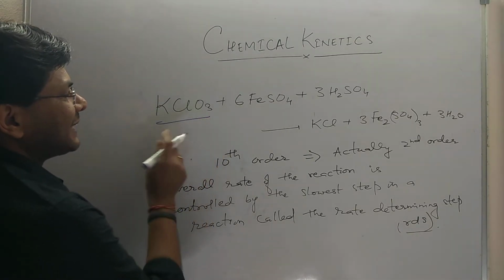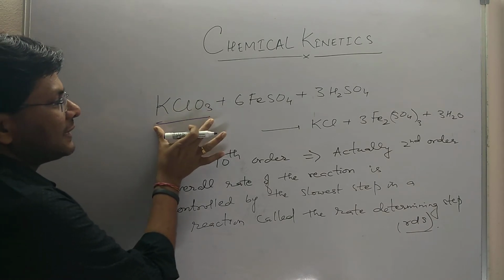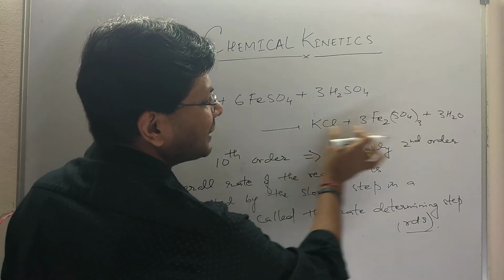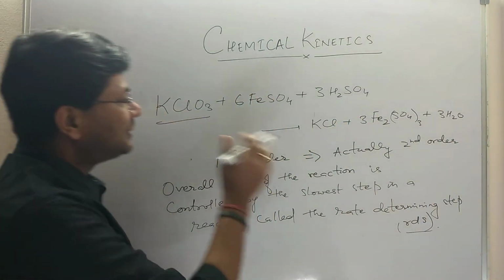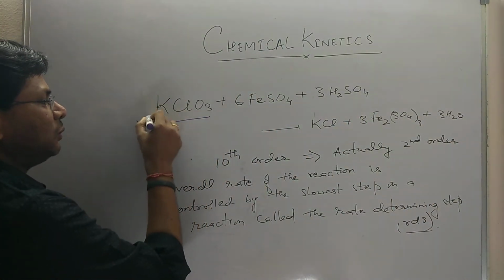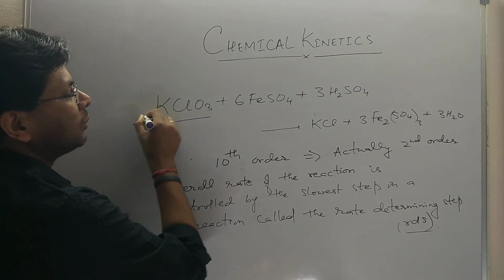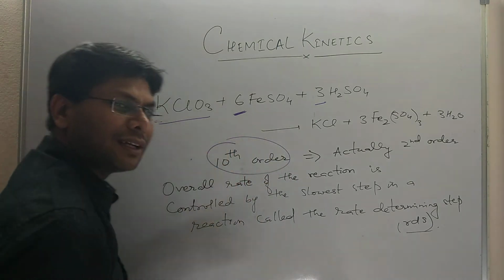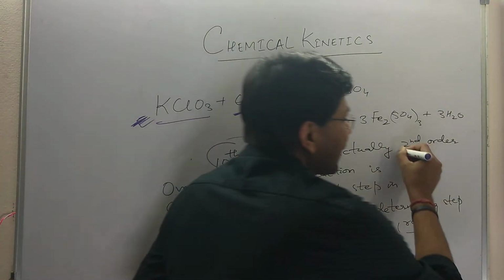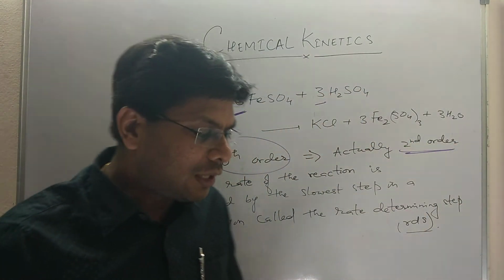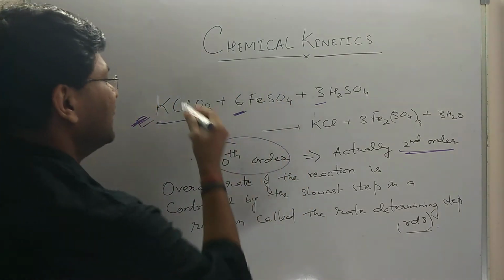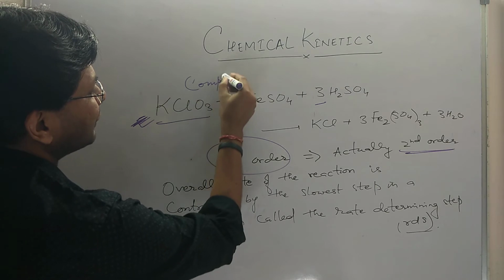Now let's discuss this reaction. Potassium chlorate, KClO3, reacts with iron(II) sulfate plus sulfuric acid to form KCl, iron(III) sulfate and water. If you observe this reaction minutely, counting the formula units, it looks like a 10th order reaction, but actually it is a second order reaction. That means it is a complex reaction.